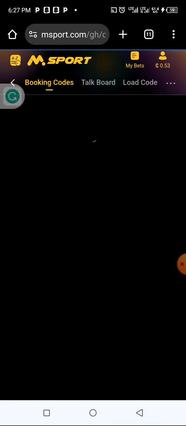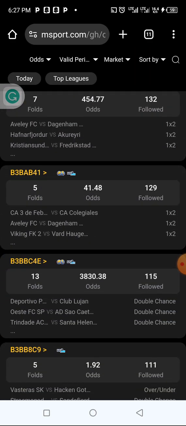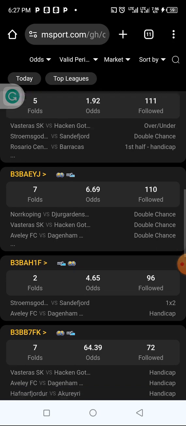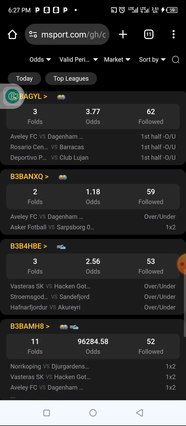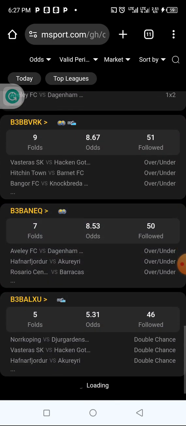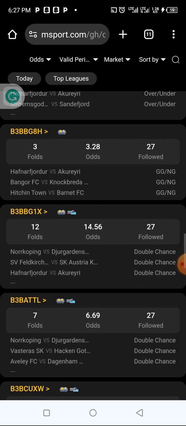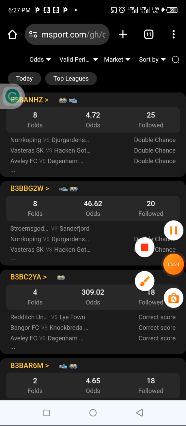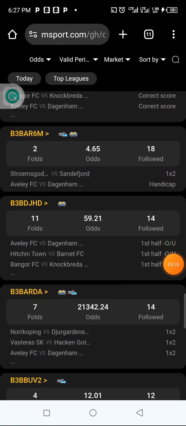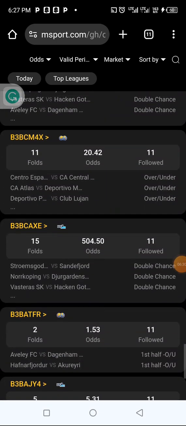So let me go back and show you something from here. You can keep scrolling through the number of odds you want and just select from them. If you want bigger odds or smaller odds, you can get everything from this platform. And the most interesting thing is that they add booking codes to it. All the booking codes are there that you can just grab and stake from here. This is why I always tell you that our platform is one of the best.